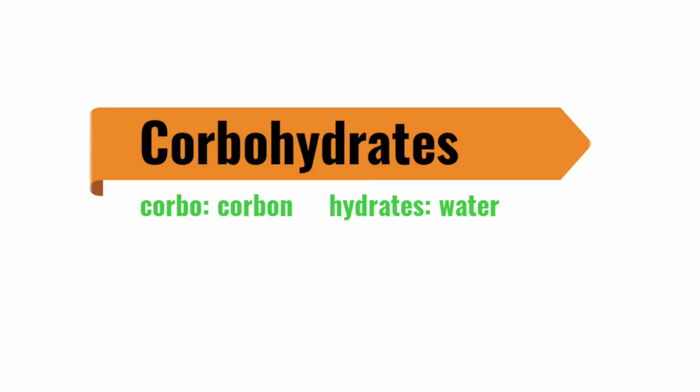As we all know, we need food to survive, and that food in turn gives us energy in the form of ATP, adenosine triphosphate, which comes from the metabolism of molecules like carbohydrates, proteins and lipids.